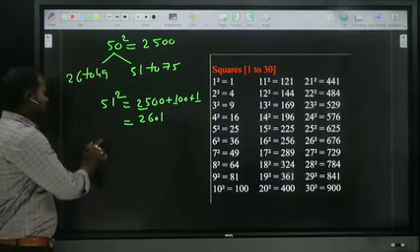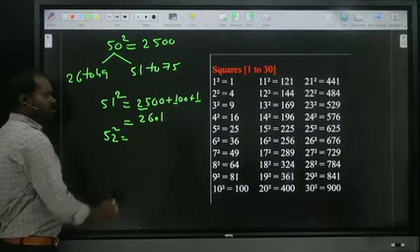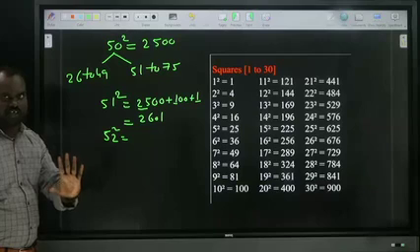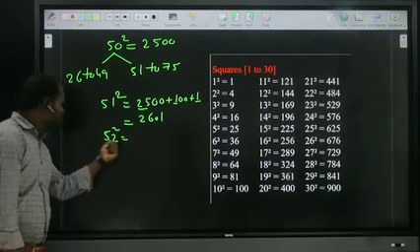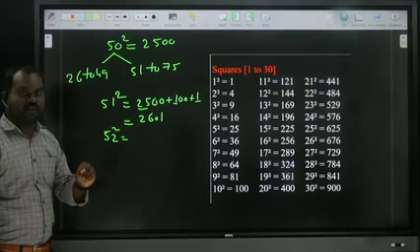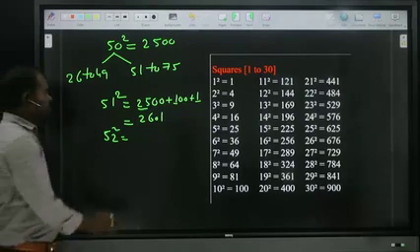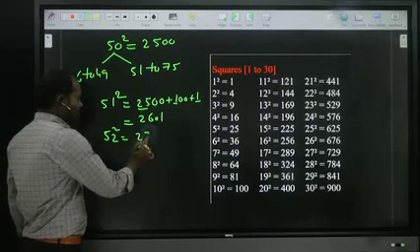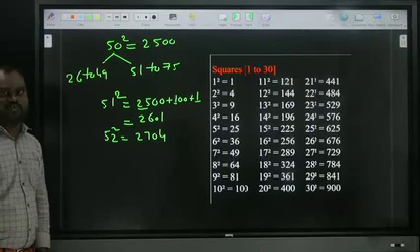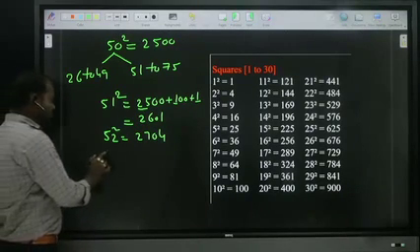Okay, now 52 square. Now I am saying it orally. First of all, 50 square, 2500, nothing but 25. How much more? 2 more. So 25 plus 2 is how much? 27. What is the 2 square? 4. When it is a single digit, write down 04. So the answer is 2704. That is the answer. 52 square is 2704. Okay? Now if in case I want 53.